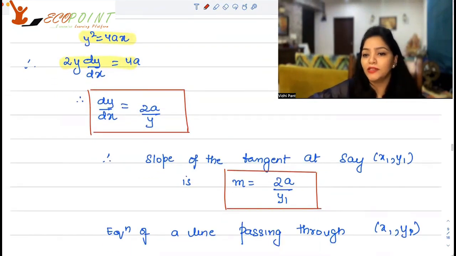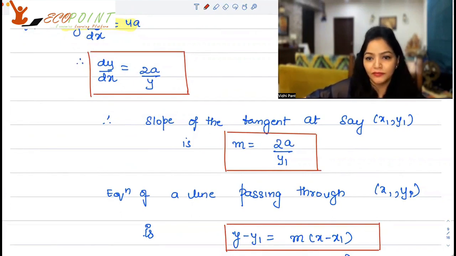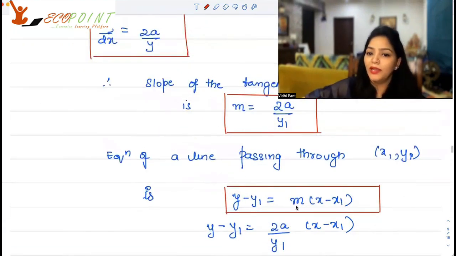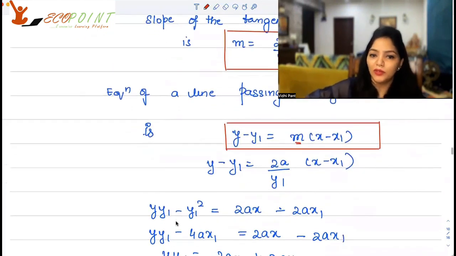Equation of a line passing through x1, y1 is y minus y1 equal to m times (x minus x1). Okay, that's the equation of the line passing through some one point x1, y1. We know what m is. So that means the equation of this line becomes y minus y1 is equal to 2a upon y1 into (x minus x1). If you take y1 to the other side and take the LCM, that's what you will get.